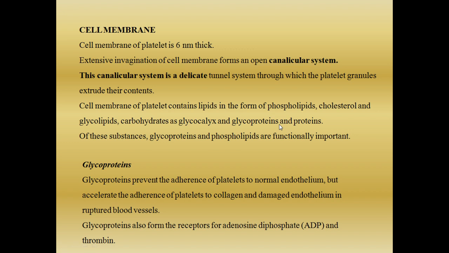So what is the thickness of the cell membrane? First one is the cell membrane. The cell membrane is 6 nanometer thick. We have seen there is an invagination. There are many invaginations on the cell membrane. It forms a tubular system. This tubular system is called the canalicular system.